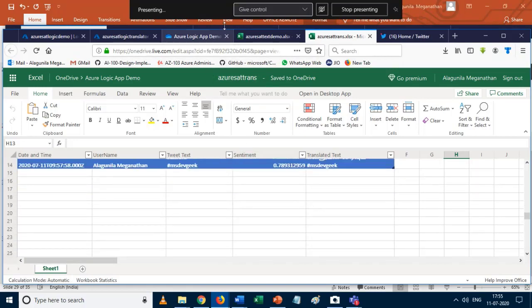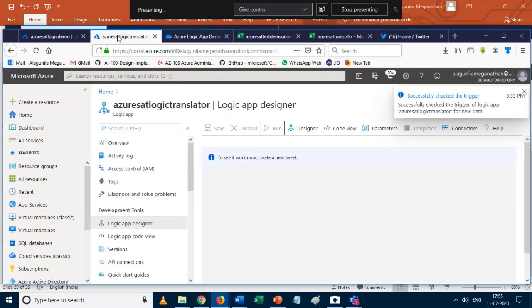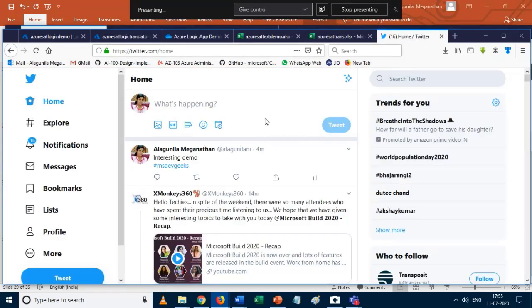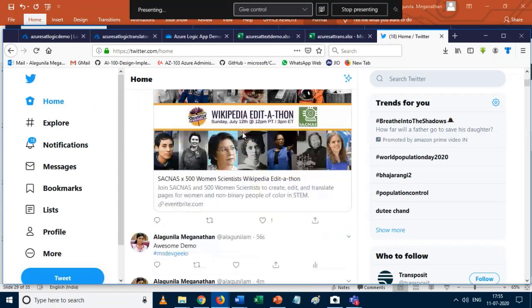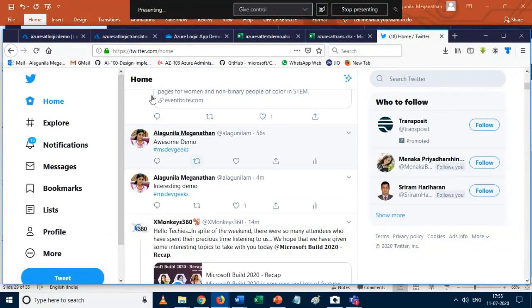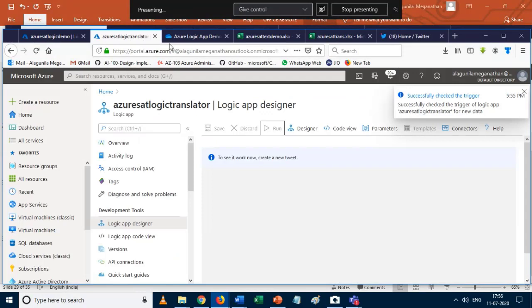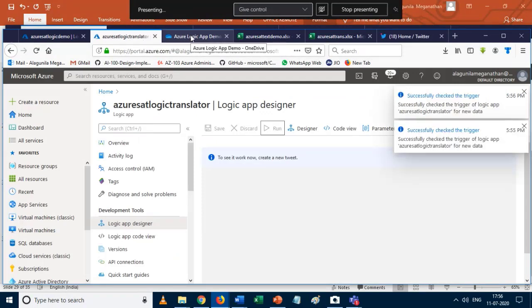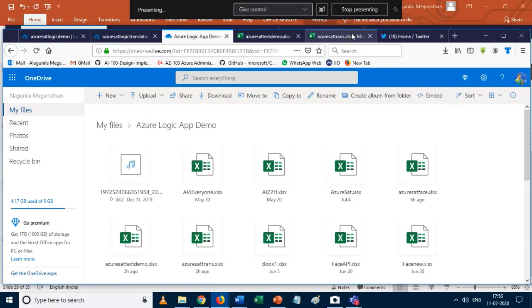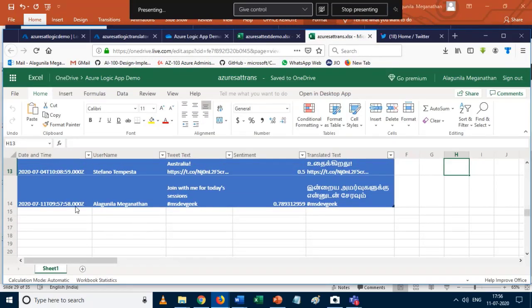Yes, we can have... I think my post on Twitter did not go through. It's now only. Yes, we can tweet it. Actually, we have some problem in that. So if it runs, we can get values like the username, the tweet text, the sentiment, and also the translated text. Okay, so that's all about my presentation.